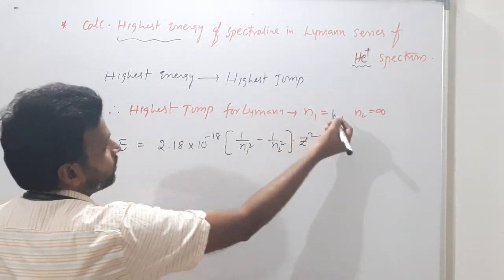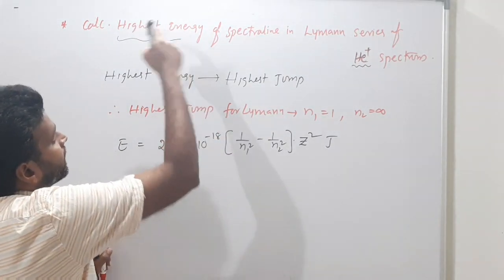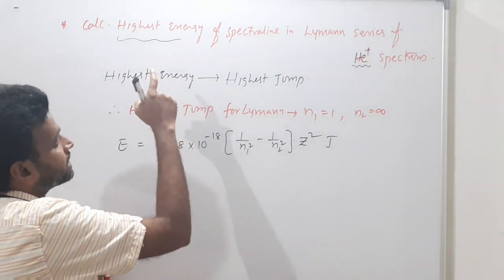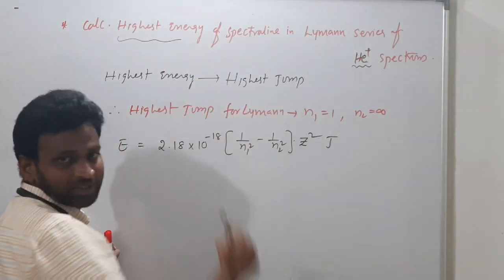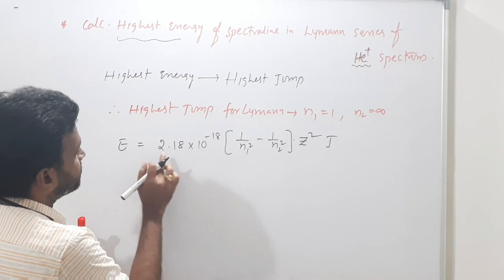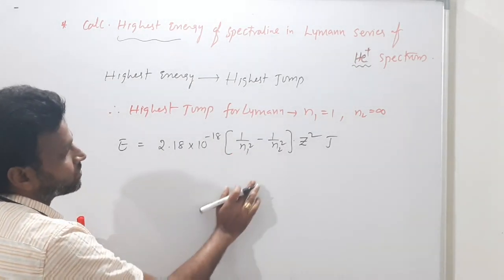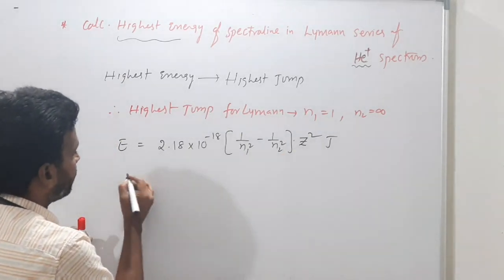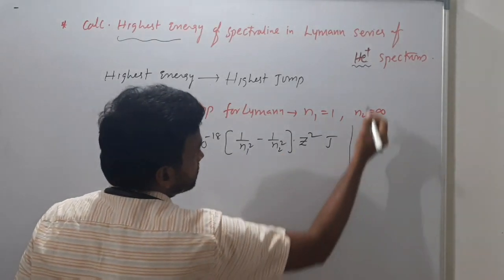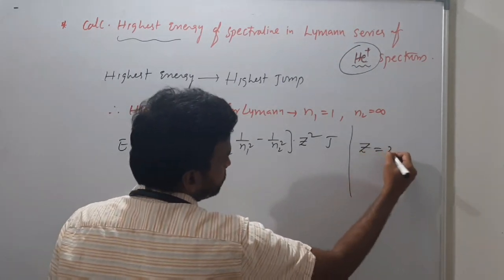Okay. So now I know what n1 is, and I know what n2 is. How did I come to know? Highest energy they are asking, and highest energy means highest jump. Then I will have the energy like this: E is equal to 2.18 into 10 power minus 18 into 1 by n1 square minus 1 by n2 square into z square. Now I won't waste time. And what is the spectrum? He plus spectrum. So the Z value is 2, we have to take.